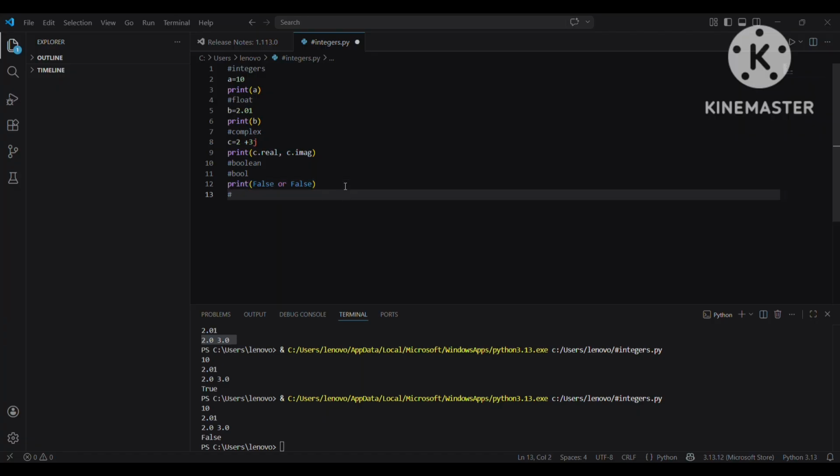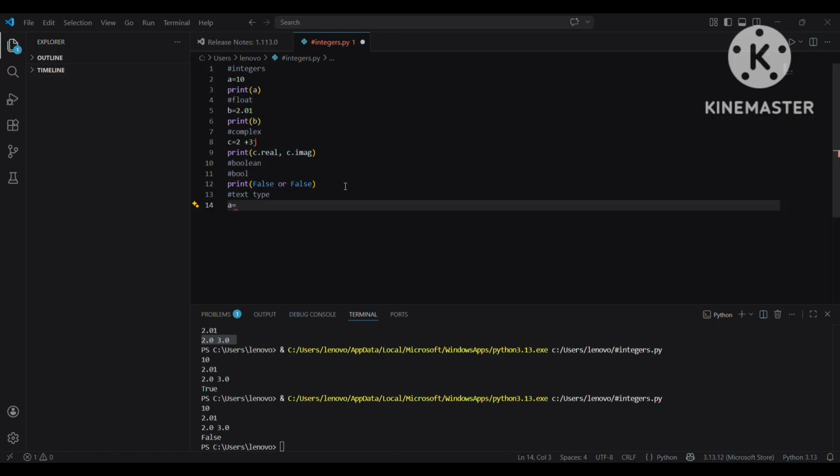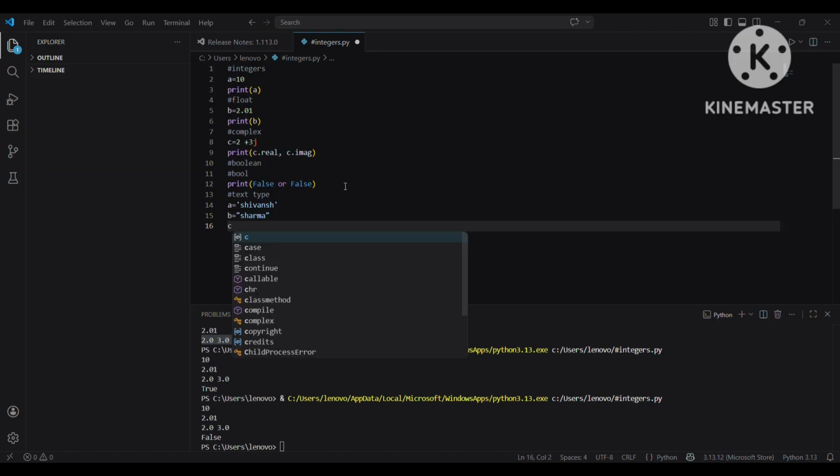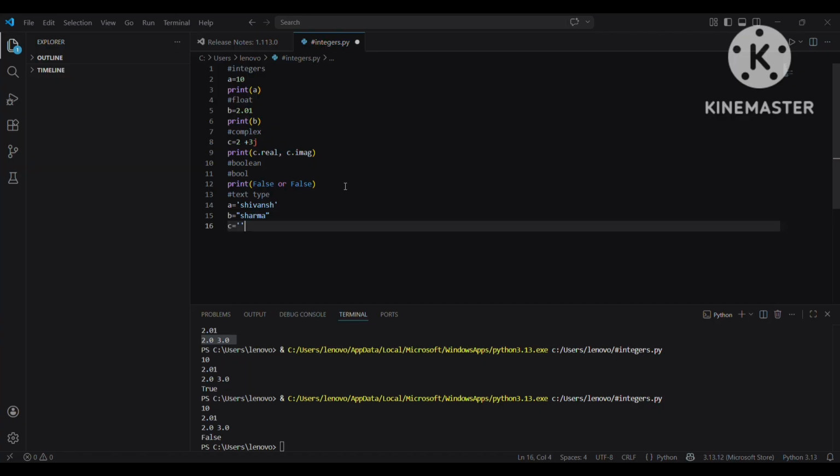Next is our text type. It contains string. So a equals, let me write a string. b equals double quotation. c equals triple quotes.